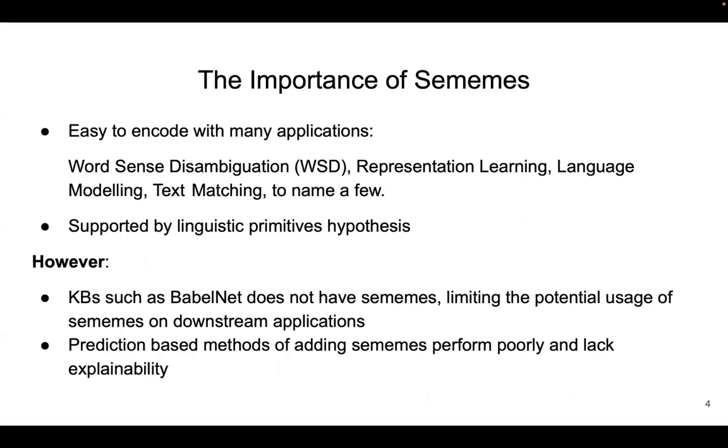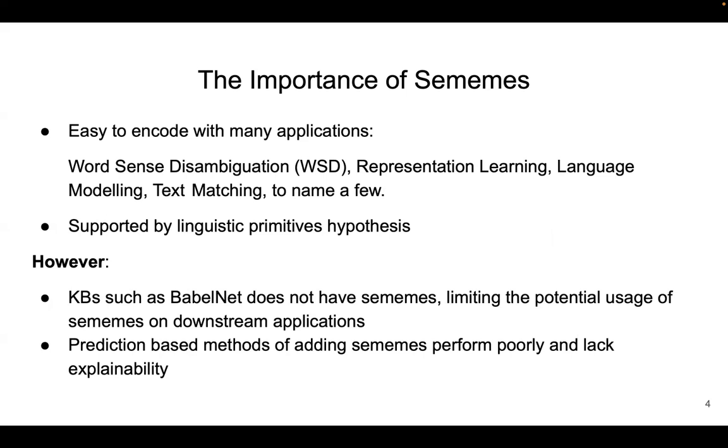Sememes play a very important role in lots of NLP applications. Compared to gloss-based knowledge bases, sememes are just a set of words and can be easily encoded using word embeddings and parsed by computer using graphs. Therefore, their application spans a wide range of NLP subfields, including word sense disambiguation, representation learning, language modeling, text matching, and so on. We see an increasing trend of usage of sememes in the Chinese NLP field, owing to the open source sememe knowledge base OpenHowNet.